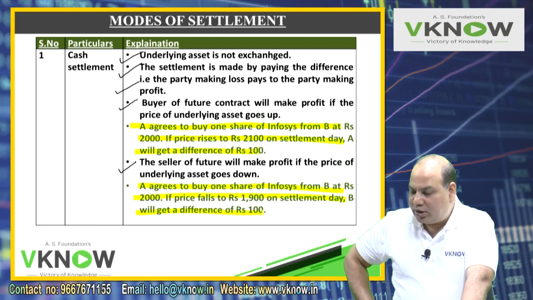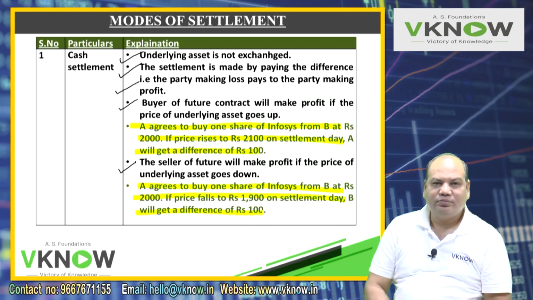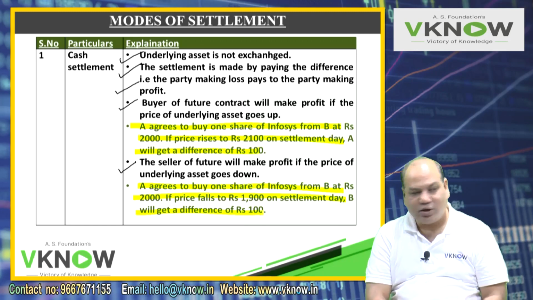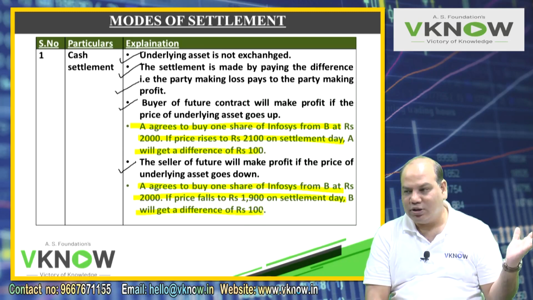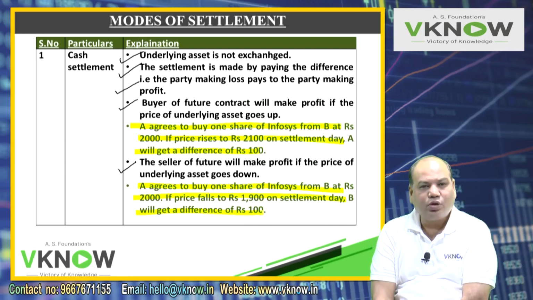A agrees to buy one share of Infosys from B. This chapter only works on common sense. Very simple common sense. Many times people on the street, the tea vendor, the pan vendor, they are also able to understand future and they also enter. It is so popular. Just common sense.